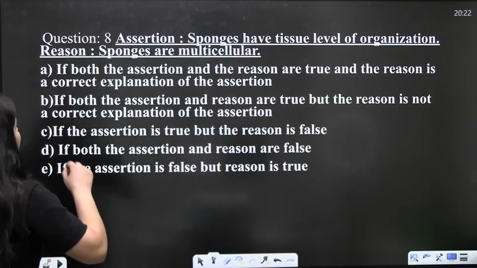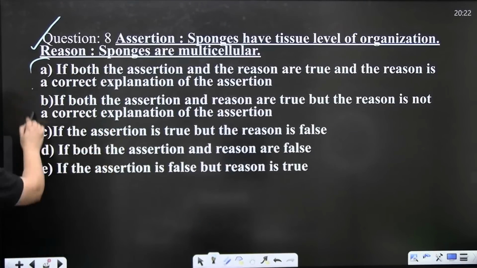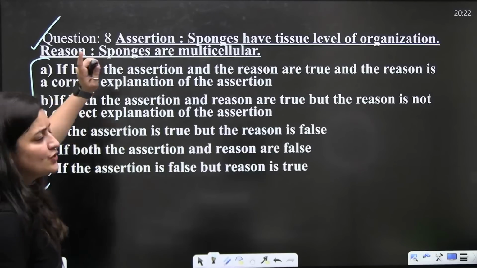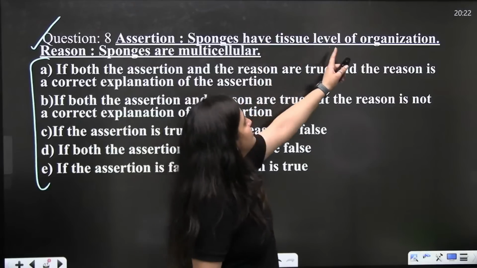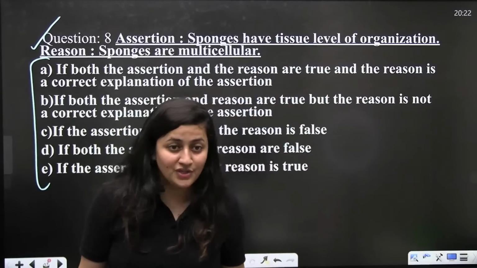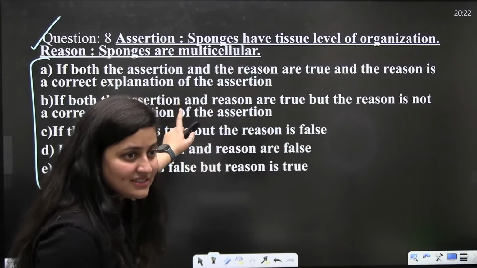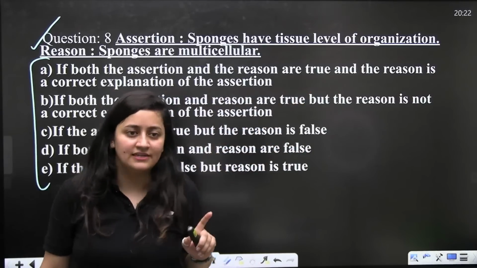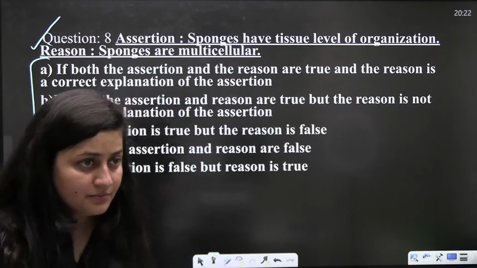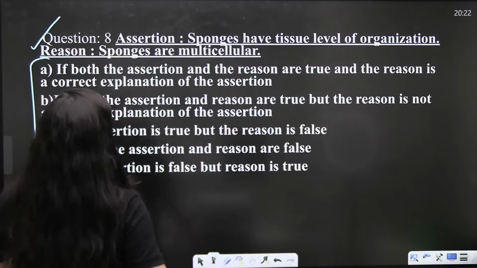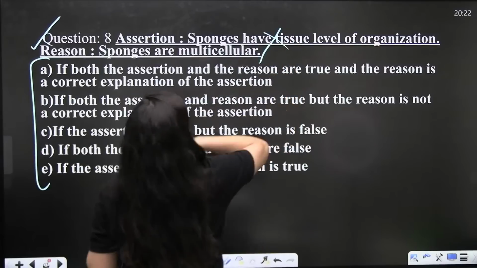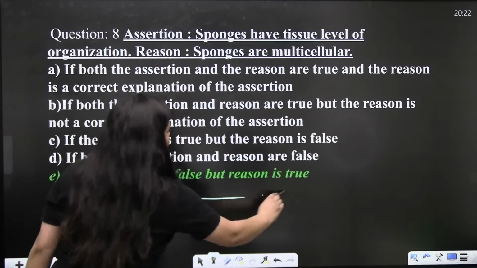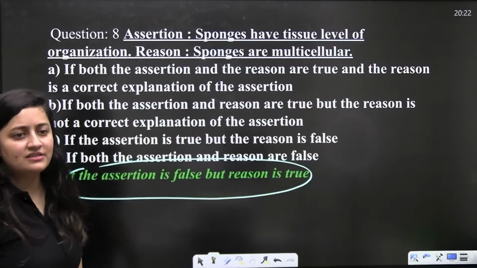Now the next question is an assertion and reason based question. Such types of questions also come in your NEET examination. Let me know in the chat section. It's a very easy question. Sponges, do they have the tissue level of organization? In the last class, in that complete biology revision with diagrams, we have discussed it. We know that no, it is not like that. So the answer is simple: assertion is false, reason is true.